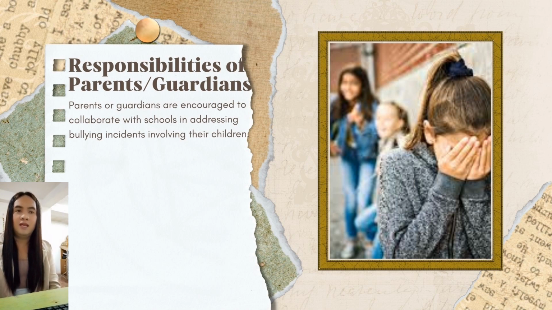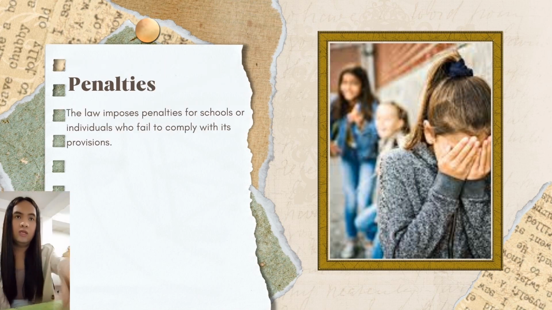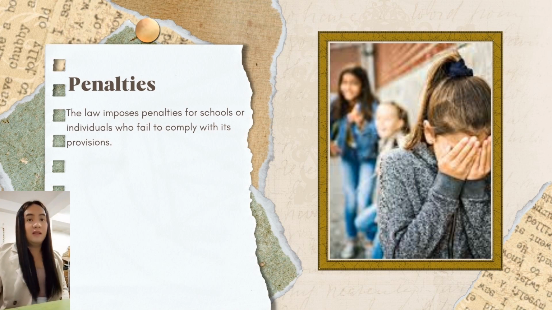Teaching empathy and respect towards others, of course. And last might be communicating with school authorities if their child is involved in a bullying incident or their child is a victim.